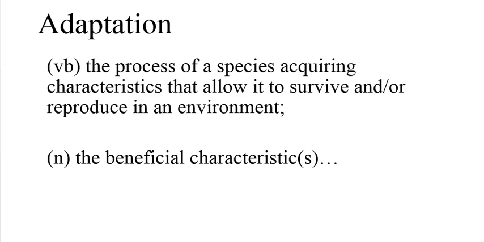I would like to end this video with 3 terms your textbook author included in this chapter. We'll discuss these further later in the semester. Adaptation is used as a noun or a verb. As a verb, adaptation is the process of a species acquiring new characteristics which help it survive and or reproduce in an environment. Used as a noun, adaptation is the beneficial characteristic.